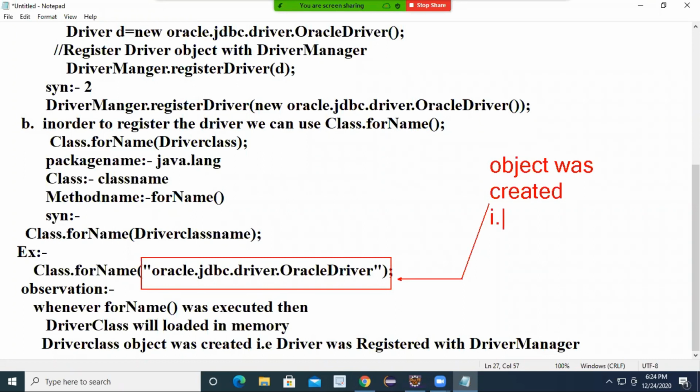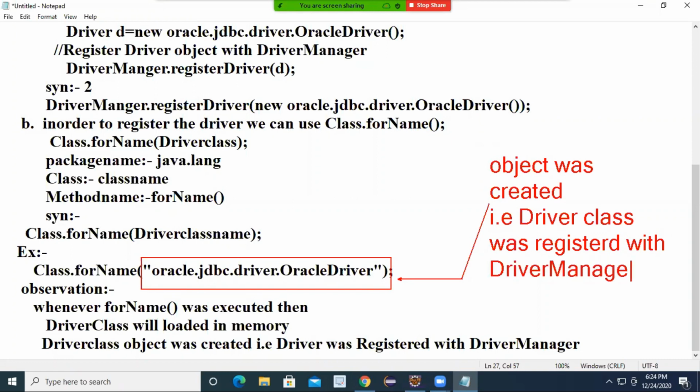That is, the driver class was registered with the driver manager. You don't need to write any separate code. Did you understand? Yes, sir. With Class.forName, you know the class name, but the object will be created at runtime by the JVM or server or framework.